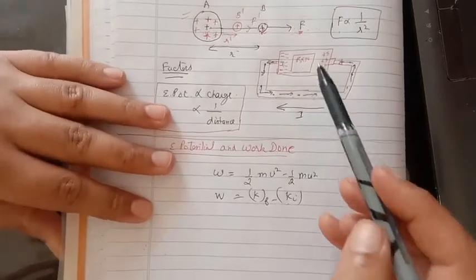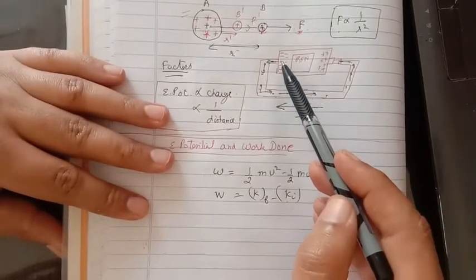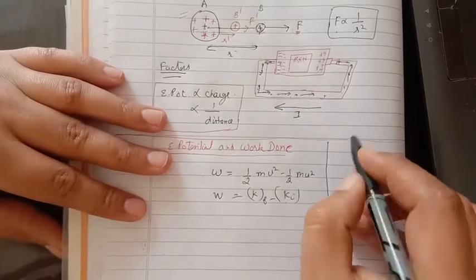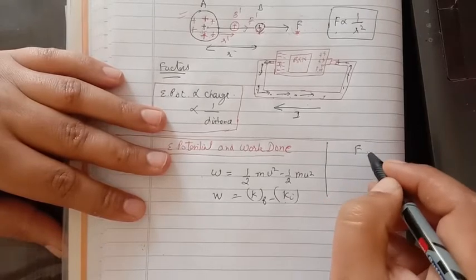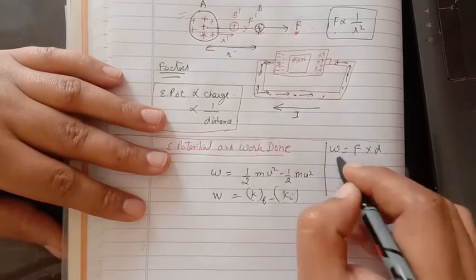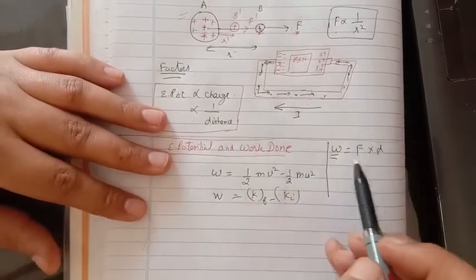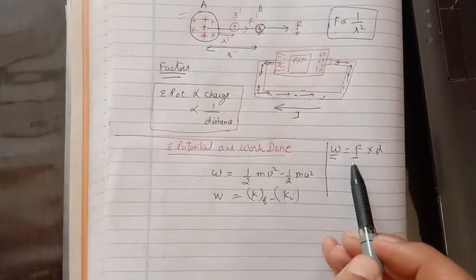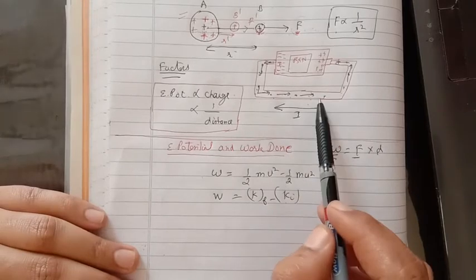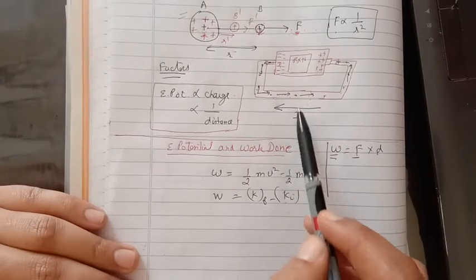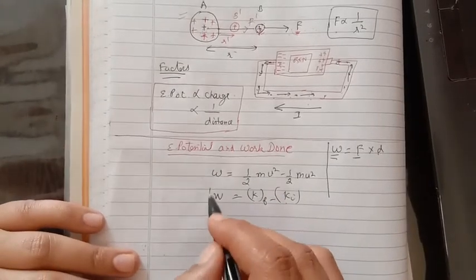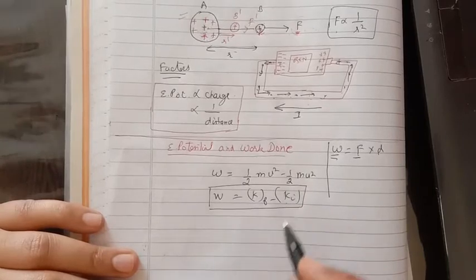So the battery was able to apply force which made the free electrons inside the conductor move in a particular direction. And we know that whenever a force is applied which causes a displacement of the body in the direction of the force applied, then some amount of work is done. So the battery does this work with the help of this repulsion force, due to which it is able to push the electrons in a particular direction to bring about a current, opposite to the direction of flow of the free electrons. So work done results in the change in the kinetic energy of the free electrons.